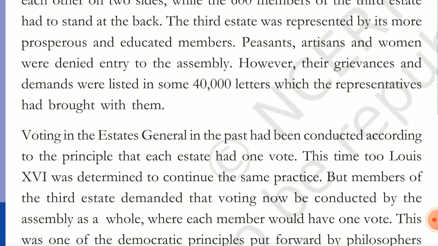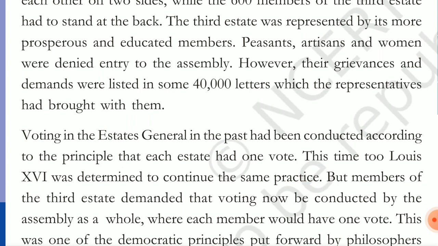The clergy and nobility were sitting and seeing each other's faces, and the third estate people were standing at the back. The third estate was represented by its more prosperous and educated members. The small landless laborers couldn't come, because some of them wouldn't know how to read and write.